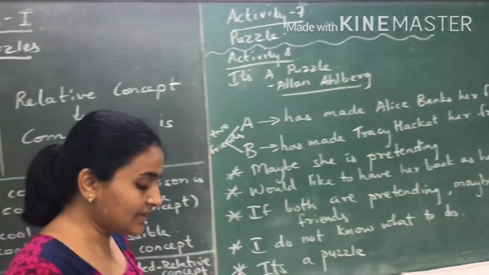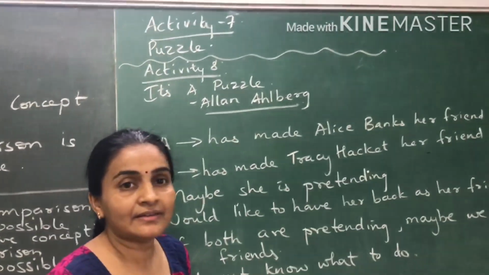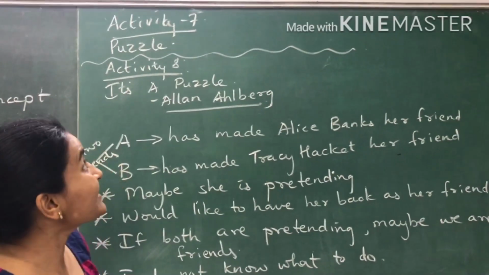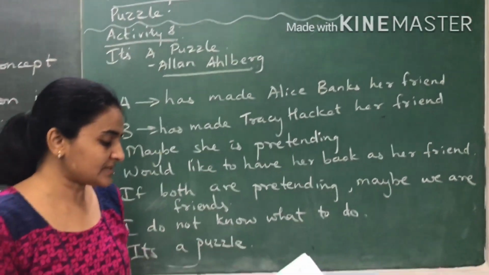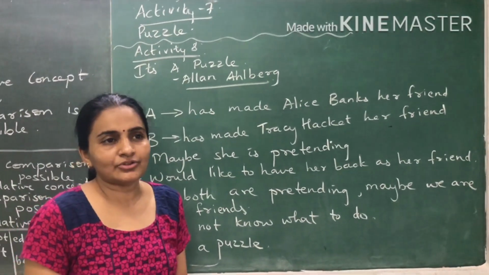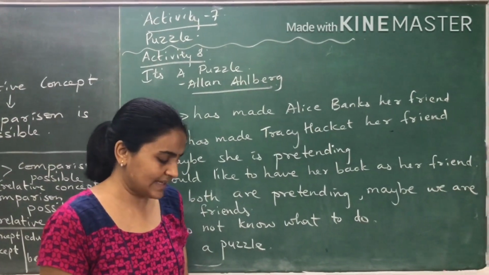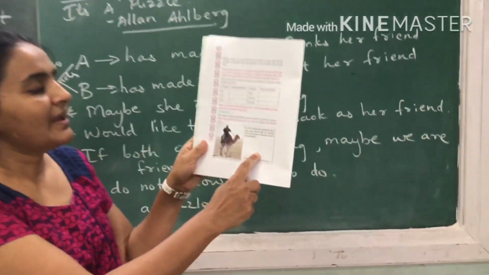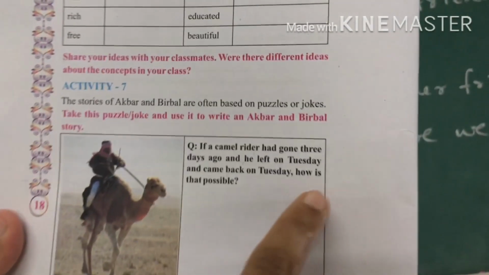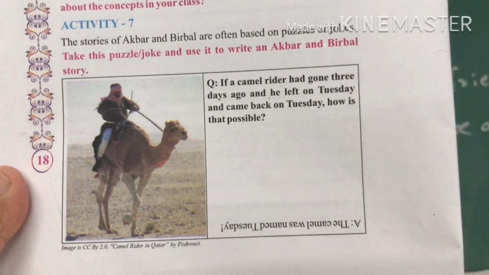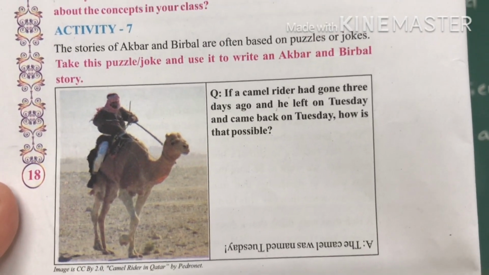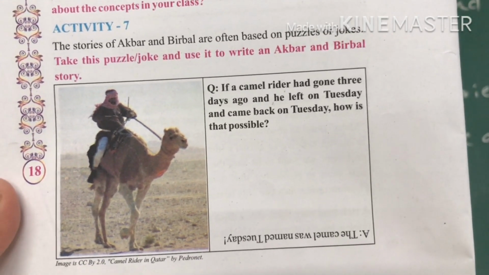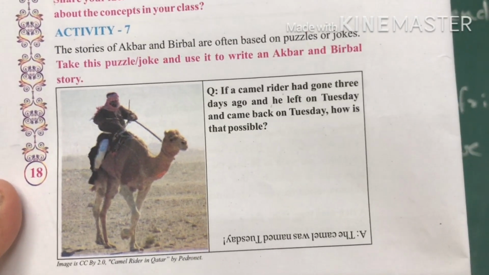The next activity that you have on page number 18, that's activity 7. It's just a puzzle. I am reading out the puzzle. The answer is also given in the same activity. If a camel rider has gone 3 days ago and he left on Tuesday and came back on Tuesday, how is that possible? From Tuesday to Tuesday we know it makes more than 7 days. But how is that possible?